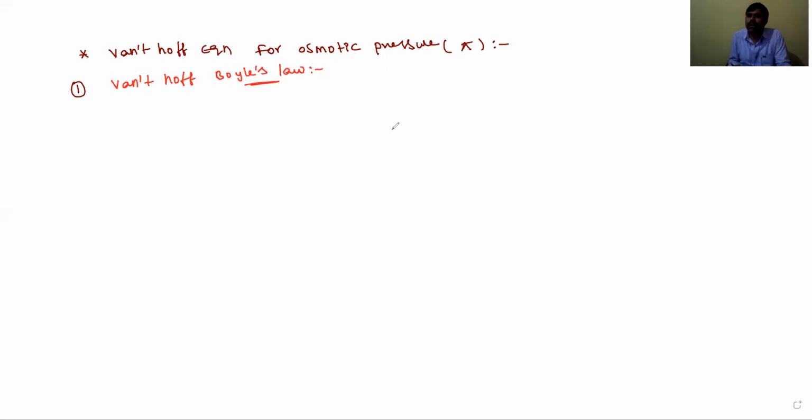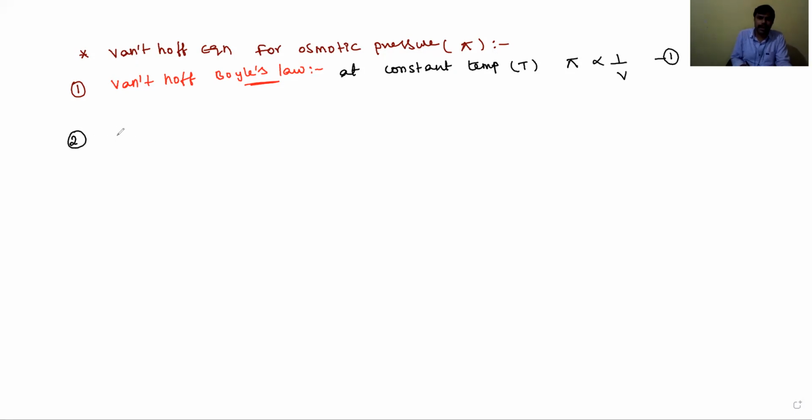Already we know what Boyle's law is, dear students. Boyle's law is nothing but at constant temperature, the pressure is inversely proportional to volume. And now Van 't Hoff Boyle's law is also nothing but at constant temperature, the osmotic pressure pi is inversely proportional to volume. This is equation one. You have to remember, dear students.